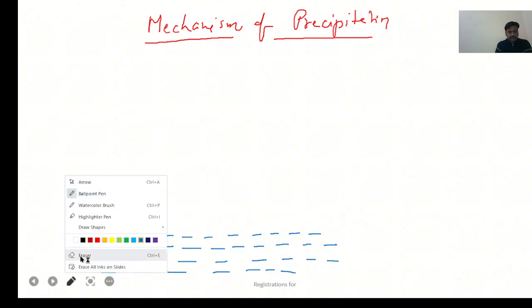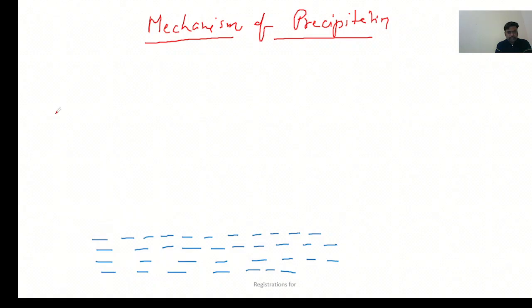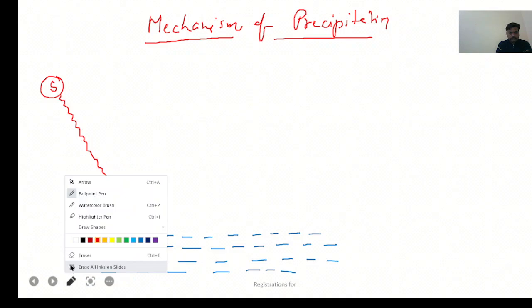The mechanism of precipitation generally occurs in summer, because the hotness leads to an increase in the temperature of the ocean, and because of that, evaporation starts.